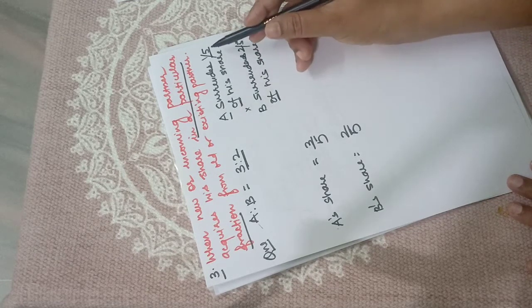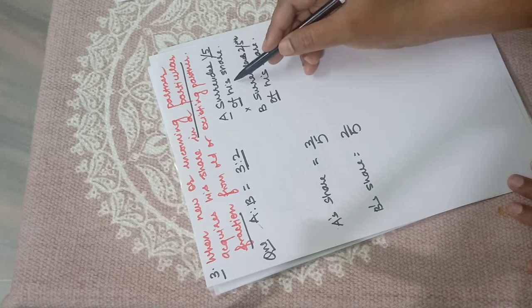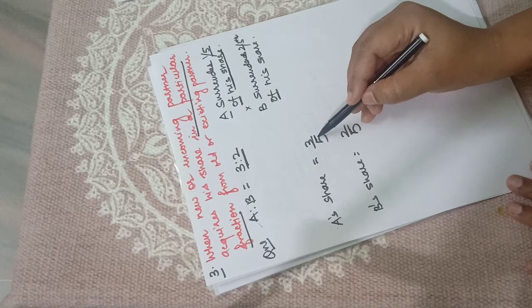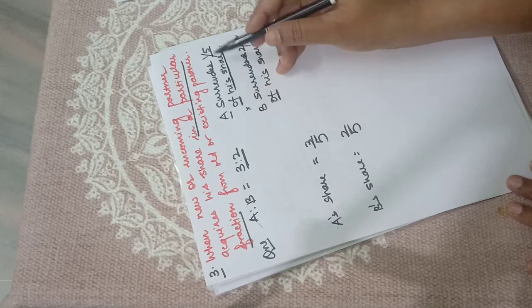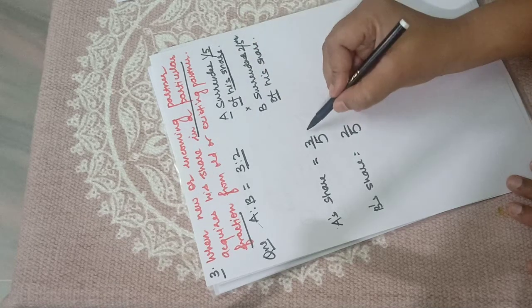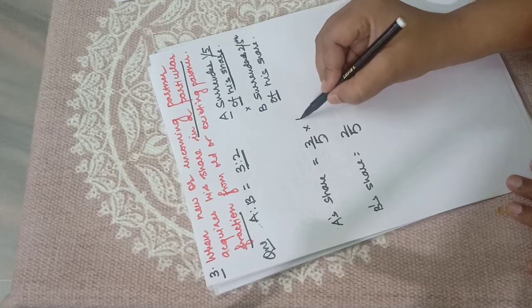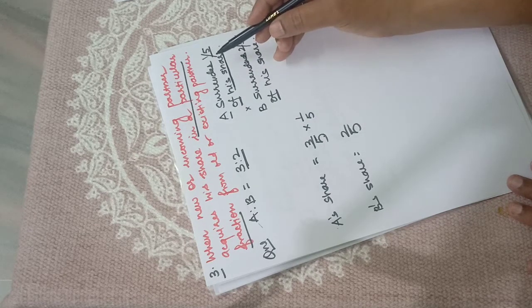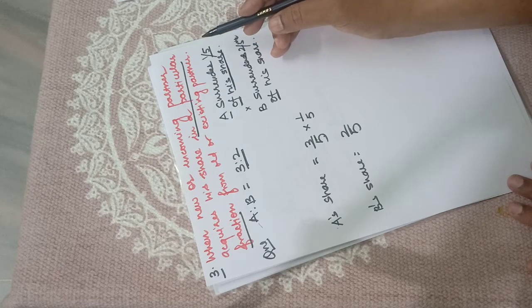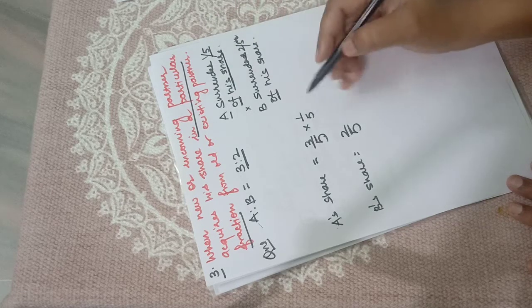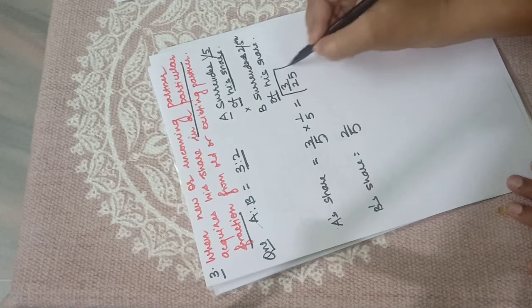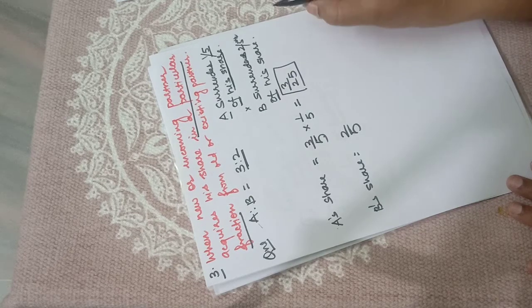A surrendered 1/5 of his share. His share was 3/5, and he is surrendering 1/5 of it. So he will get 3/25. This is the share he has sacrificed.